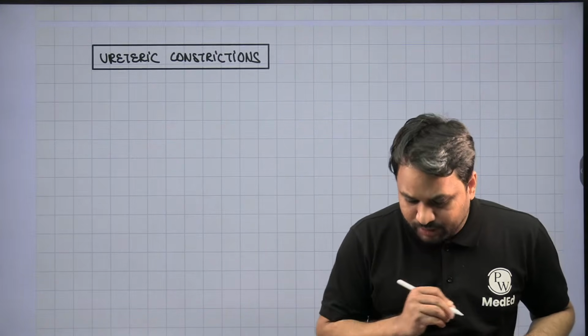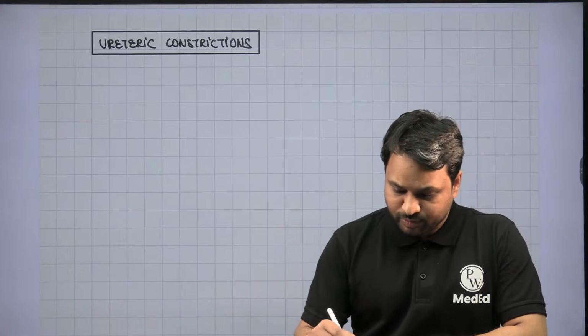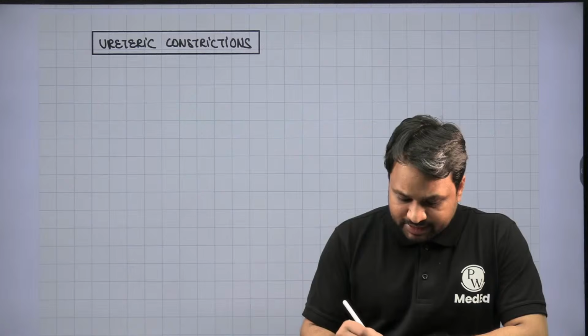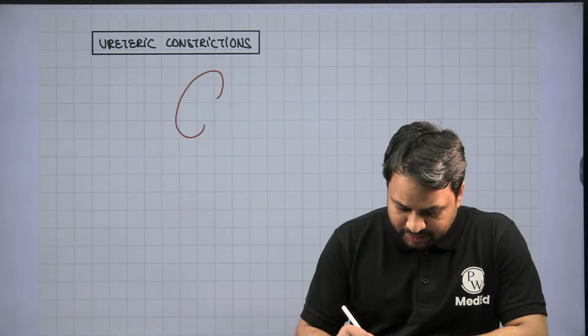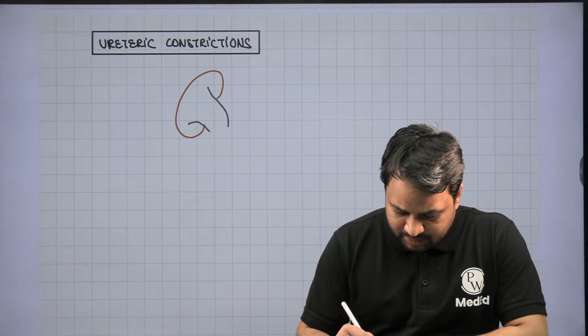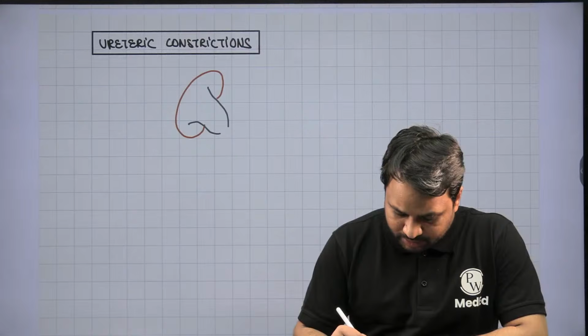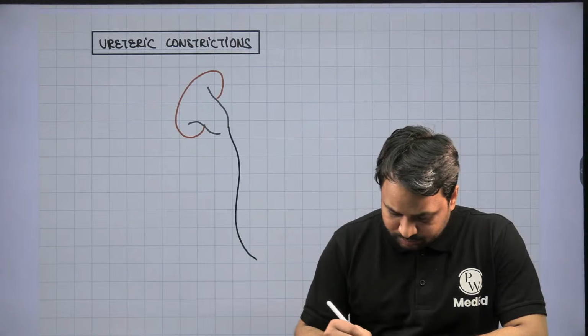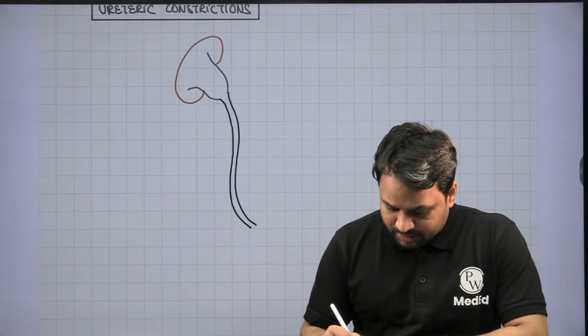When you talk about the ureteric constrictions, let's look at where it is going to happen. Take this as a representation of the kidney. This happens to be the pelvic-calyceal system, and from here you have the ureter, which is going to go down.